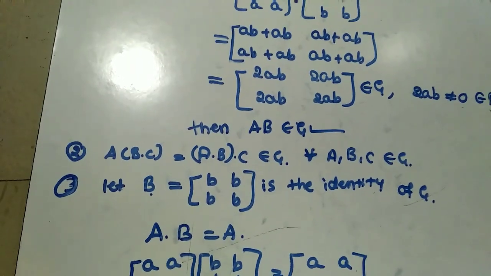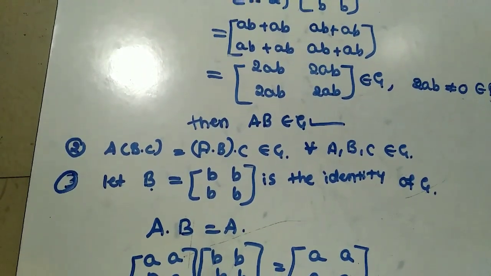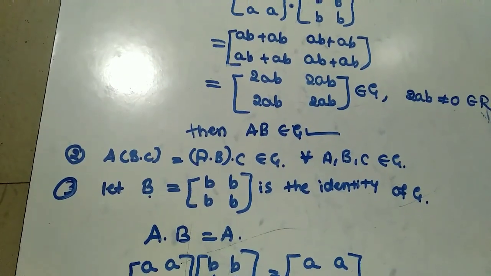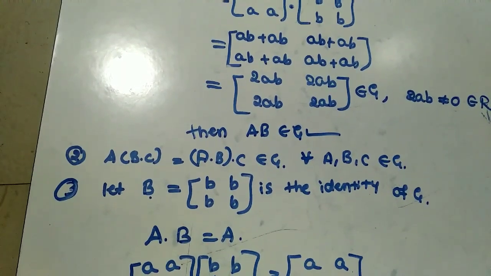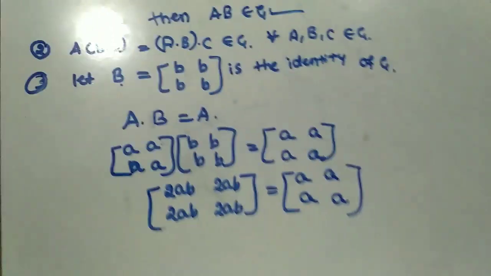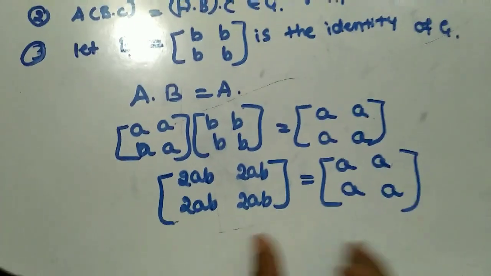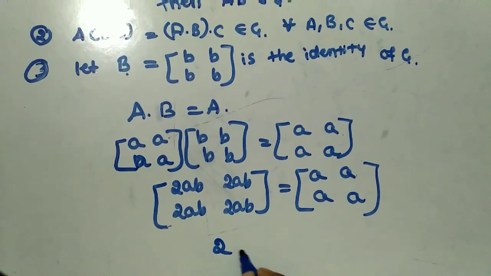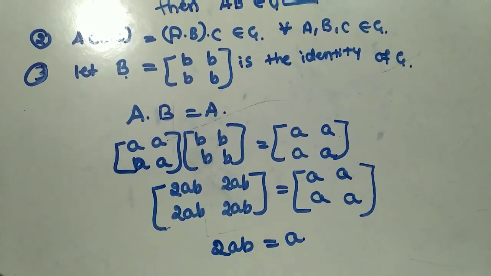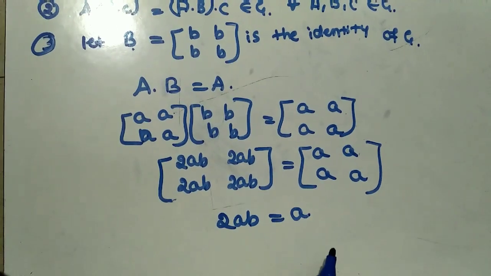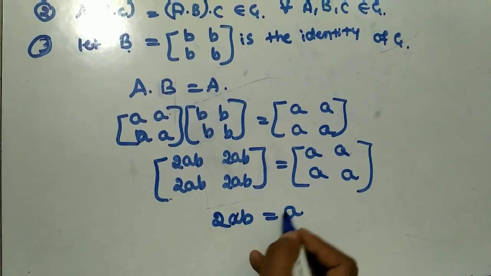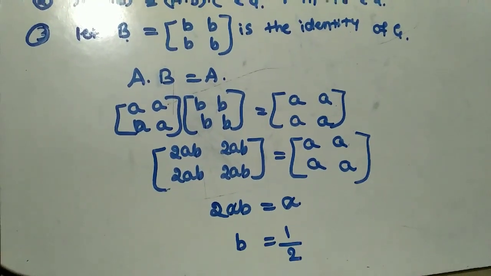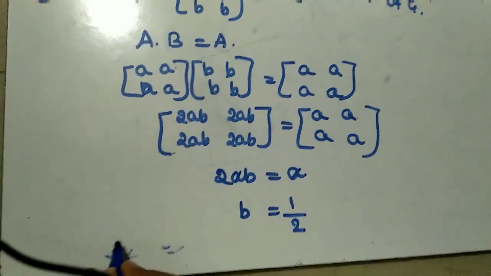The product of these two matrices gives you 2AB, 2AB, 2AB, 2AB, which is equal to A. So these two matrices are equal, which means the elements should be equal. Just here A and A will get cancelled, and B is nothing but 1 by 2. Therefore,